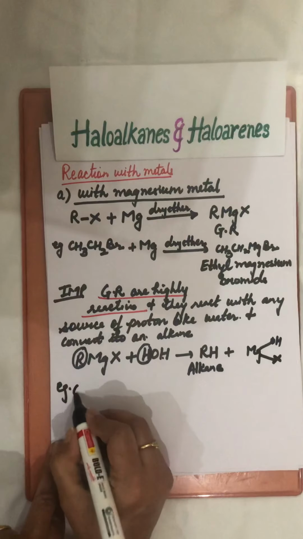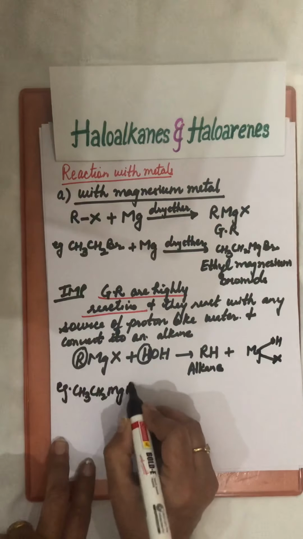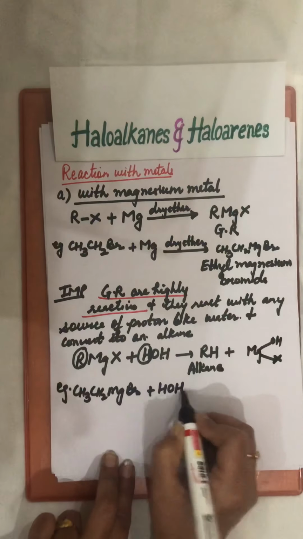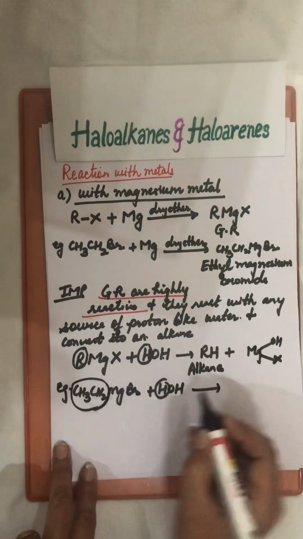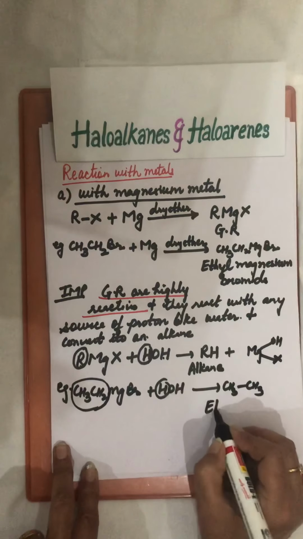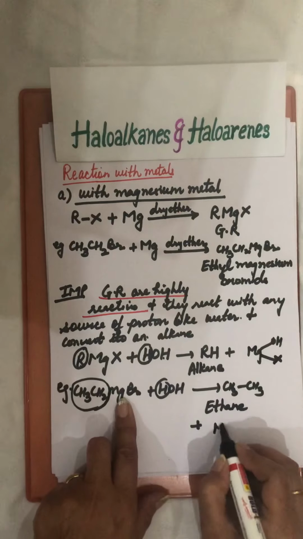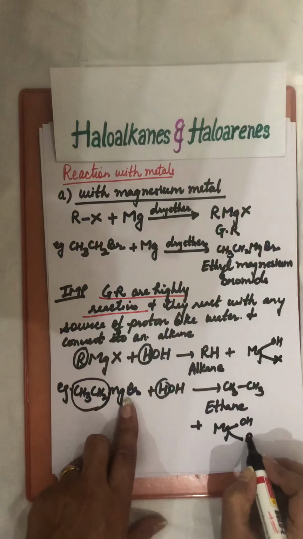Example, if R is CH3CH2MgBr, ethyl magnesium bromide, when it comes in contact with water, this becomes CH3CH3, that is ethane, plus we are getting MgOH and Br.